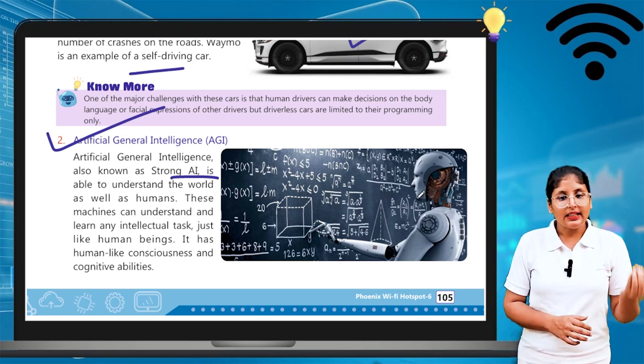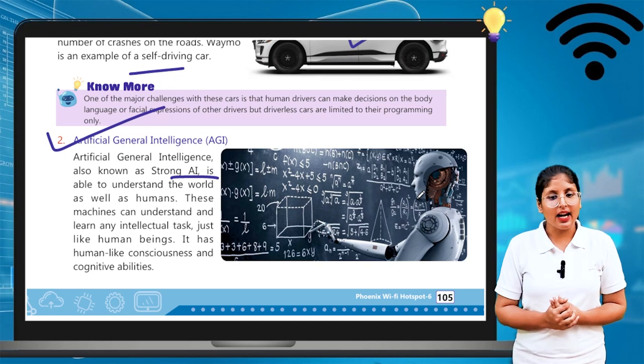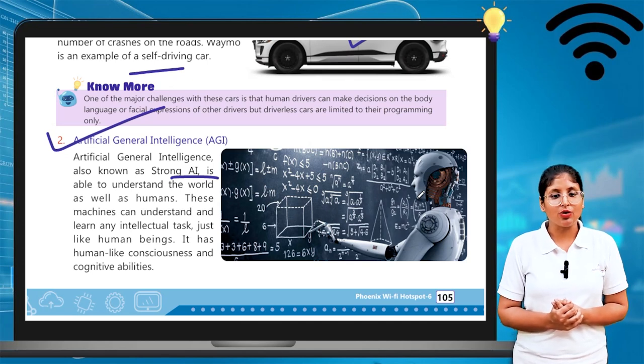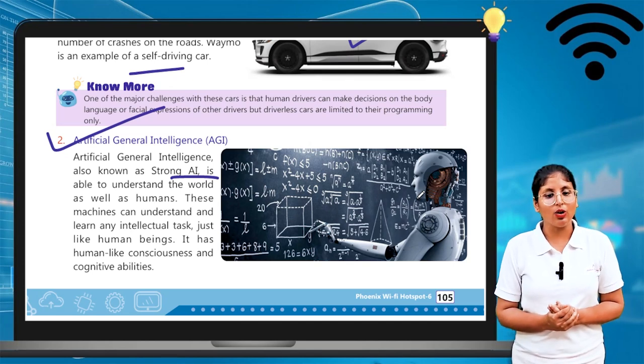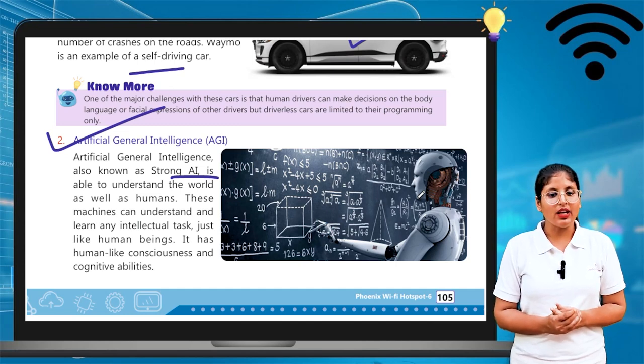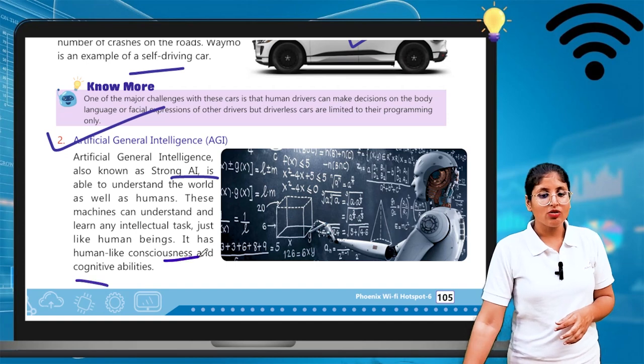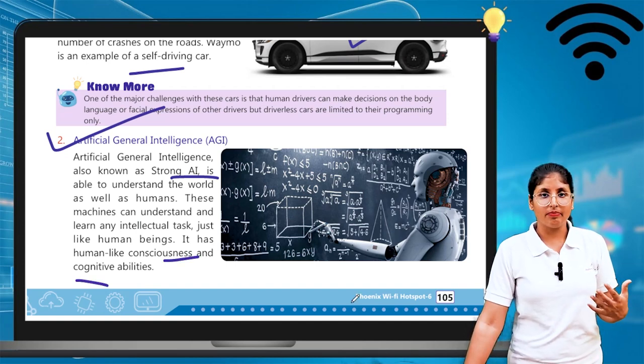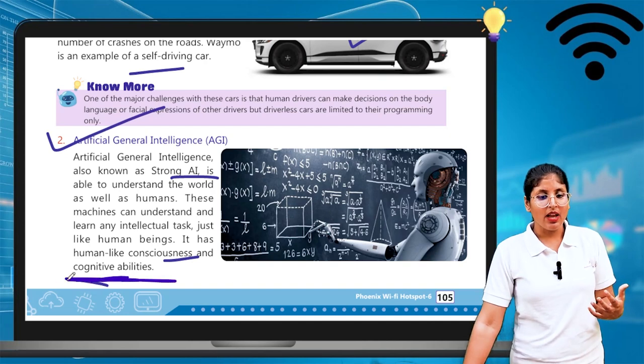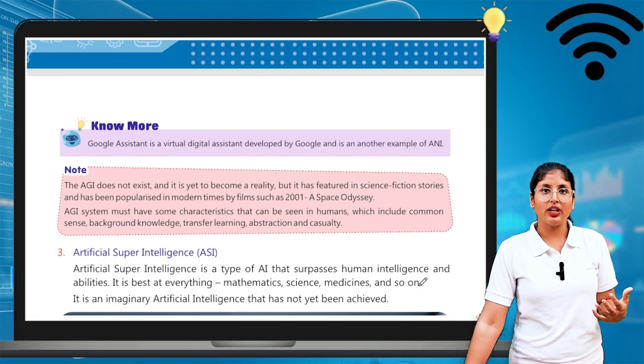These machines can understand and learn many intellectual tasks just like human beings. It has human-like consciousness and cognitive abilities. So they can think, and they have cognitive abilities.